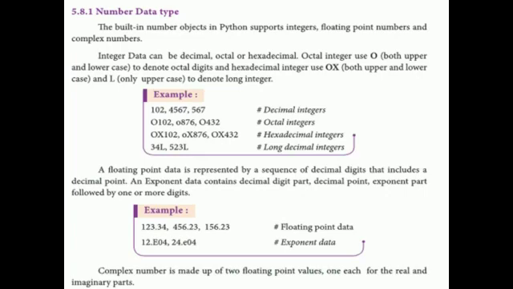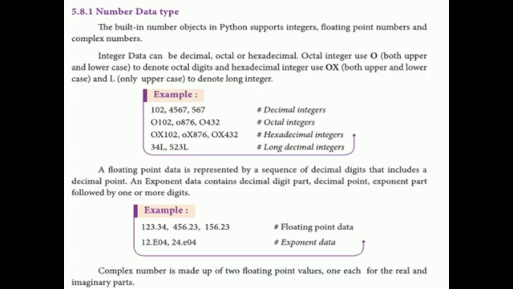Number data type. The built-in number objects in Python support integers, floating point numbers and complex numbers. Integer data can be decimal, octal or hexadecimal. Octal integers use O, both upper and lowercase, to denote octal digits, and hexadecimal integers use OX, both upper and lowercase, and L only uppercase to denote long integer.